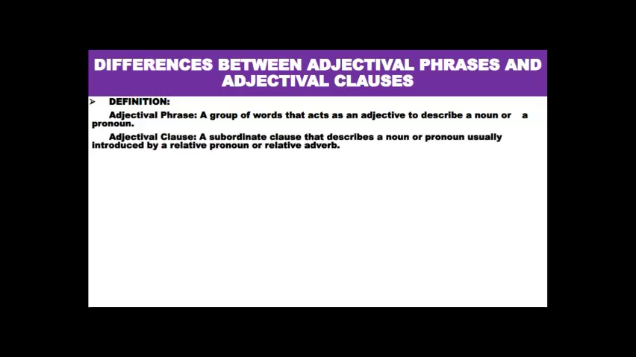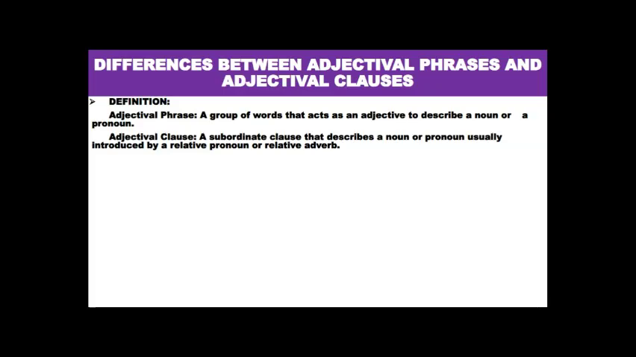Okay, so what of an adjectival clause? An adjectival clause is a subordinate clause that describes a noun or a pronoun, usually introduced by a relative pronoun or a relative adverb. Now, one thing we need to understand at the level of definition is that an adjectival phrase is a group of words, and an adjectival clause is also a group of words. What makes a phrase a phrase, and what makes a clause a clause?